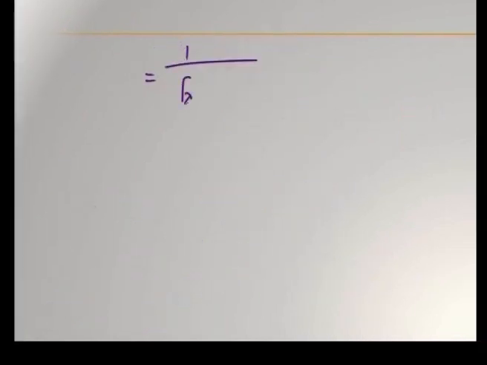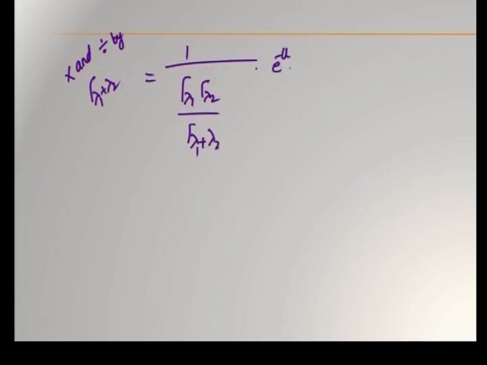That is, 1 by gamma lambda 1 gamma lambda 2, before that we have to multiply and divide by gamma lambda 1 plus lambda 2. I am writing it here. And e power minus u, u power lambda 1 plus lambda 2 minus 1, into v power lambda 1 minus 1, 1 minus v power lambda 2 minus 1.